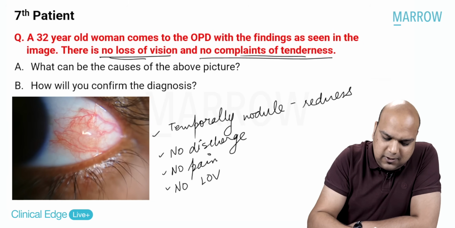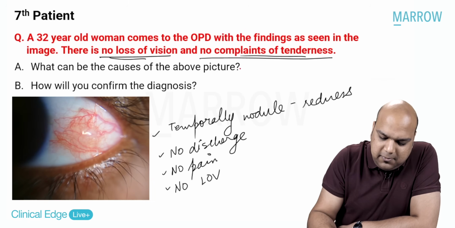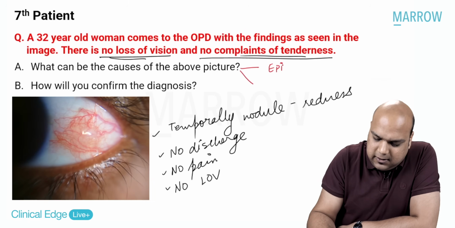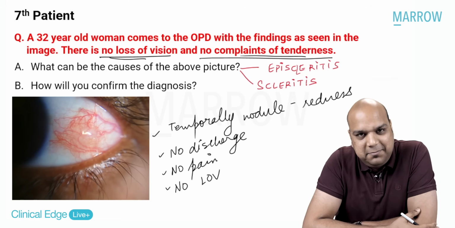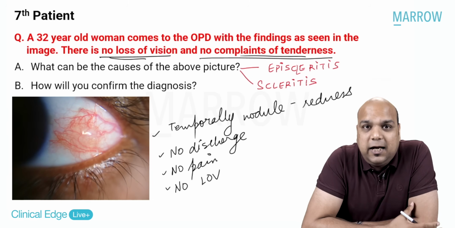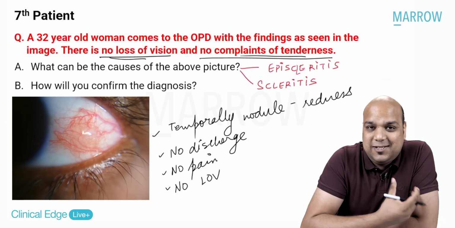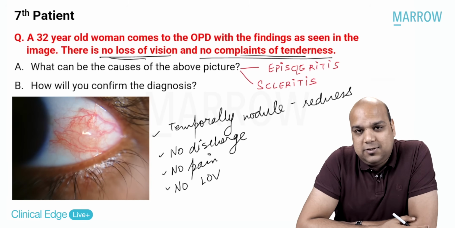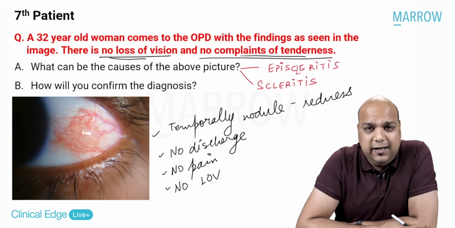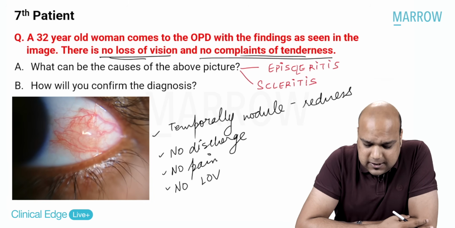What are the causes? So the causes can be two. It can either be a case of episcleritis, or it can be a case of scleritis. Yes, very simple. Once I know the differential diagnosis of a case, it is very easy for me to rule out based on the history taking questions or the associated information. Now, how will you confirm the diagnosis? My presumptive diagnosis is episcleritis or scleritis. I need to confirm the diagnosis. This to me looks more like a case of episcleritis.